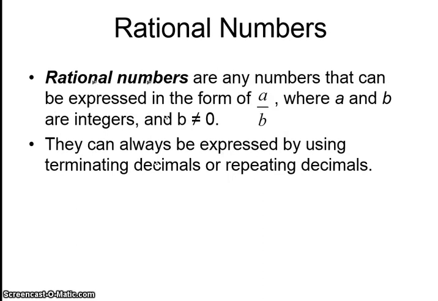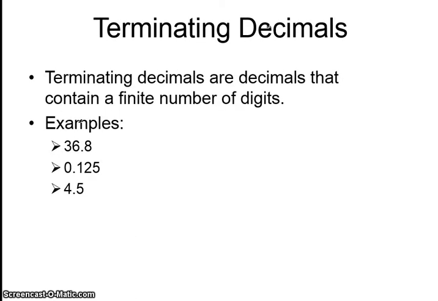Rational numbers are any numbers that can be expressed in the form of a divided by b, where a and b are integers and b does not equal 0. They can always be expressed by using terminating decimals or repeating decimals. Terminating decimals are decimals that contain a finite number of digits. Example, 36.8, 0.125, 4.5. There's an end to the numbers.